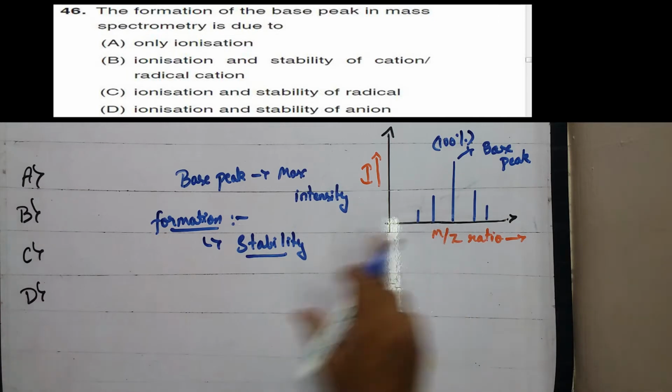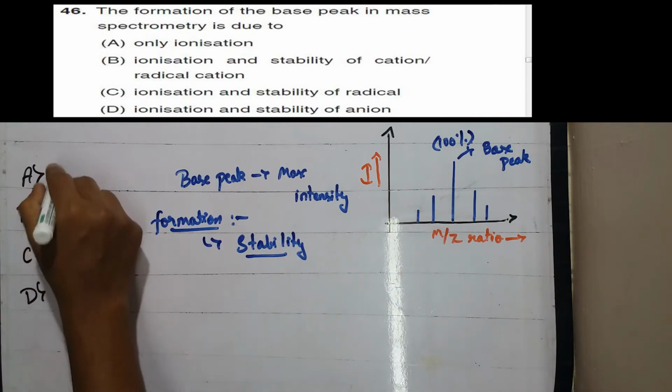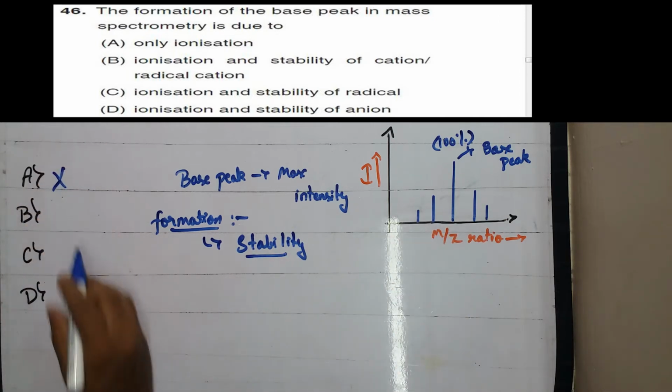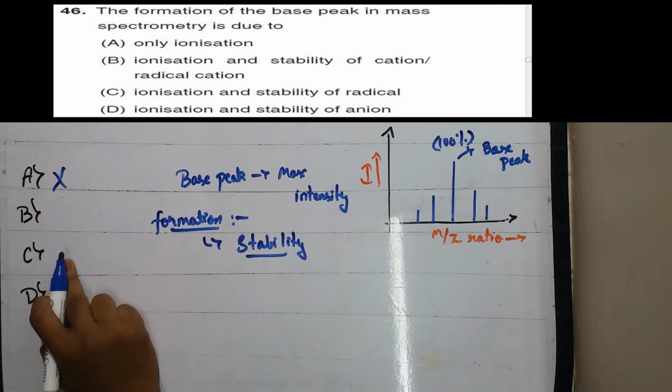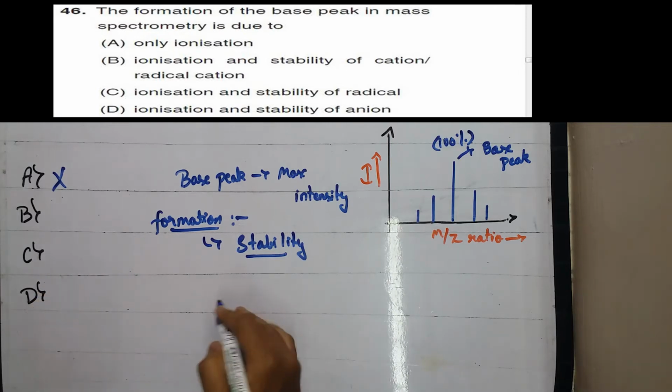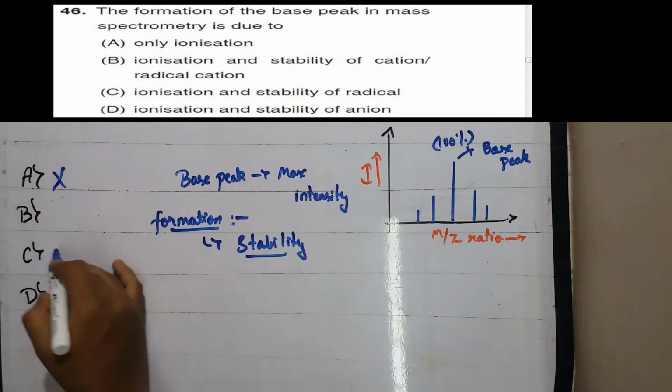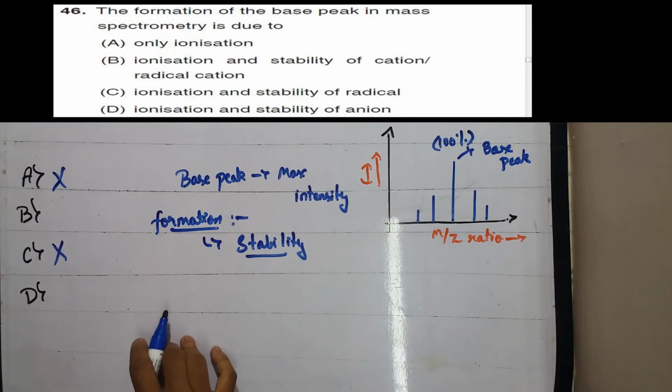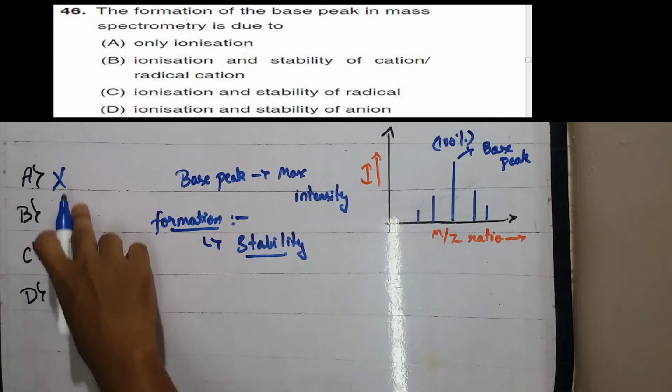Hence the option A, that is only ionization, can be cancelled. Then comes the option C, which states the ionization and stability of radical. If we consider the mass spectrometry, the radical doesn't play any role. Only the ions are detected in the mass chromatogram. Hence the radicals are not detected. Hence option C can be cancelled. Then option B and D are left out.